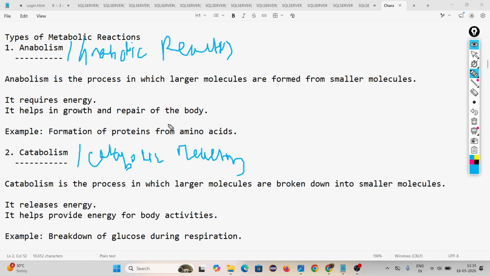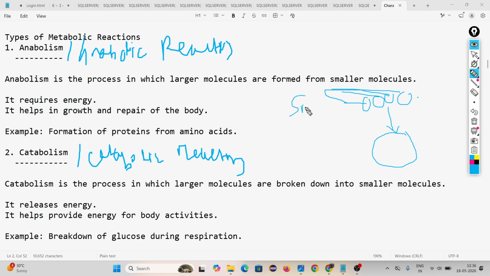What do you mean by anabolism? Anabolism is the process in which larger molecules are formed from smaller molecules. Inside our body some smaller molecules are there, and they combine together to make a bigger molecule.